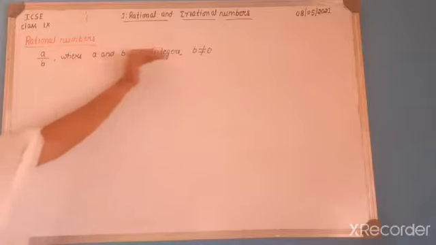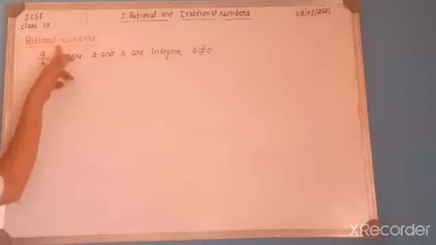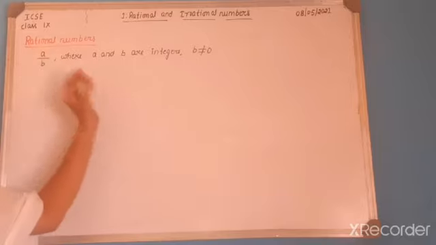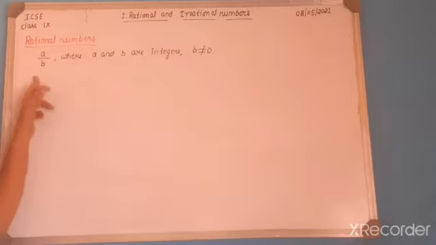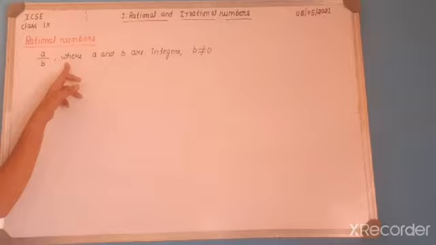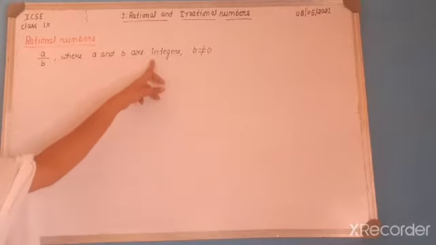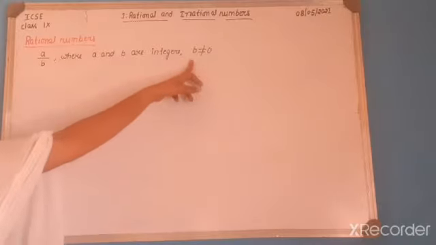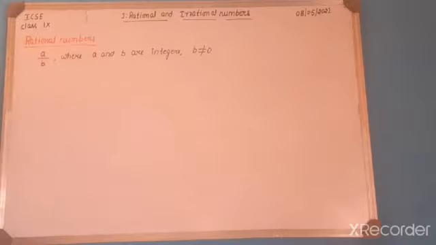Remember, this line is very important. What is a rational number? The number which is expressed in the form of a by b, where a and b are integers and b is not equal to 0, is called a rational number.